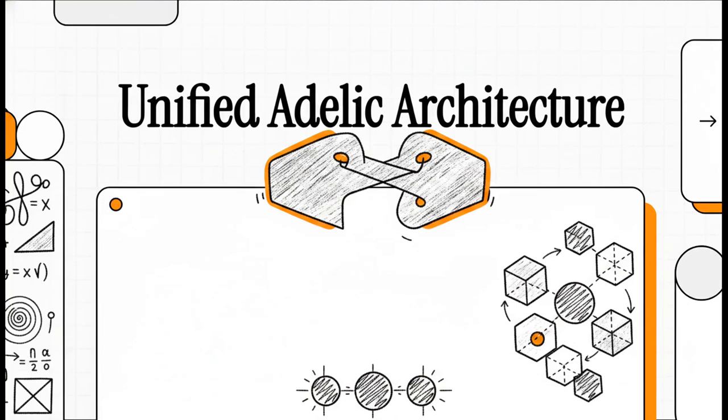Welcome to this explainer. Today, we're going to rigorously unpack the exact equations forming the bedrock of the unified Adelic architecture. Now, if you've been tracking the recent theoretical shifts in quantum transport and arithmetic geometry, you already know that bridging the gap between non-invertible symmetries and classical space-time trajectories is, well, notoriously complex. But today, we're skipping the high-level fluff. We're going to look directly at the math that actually makes this synthesis possible.